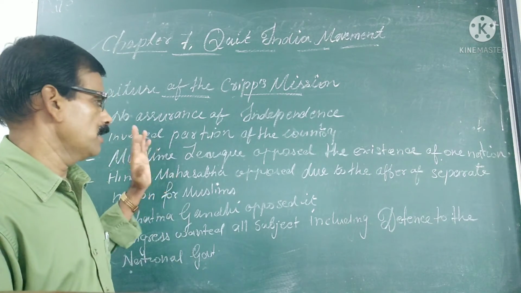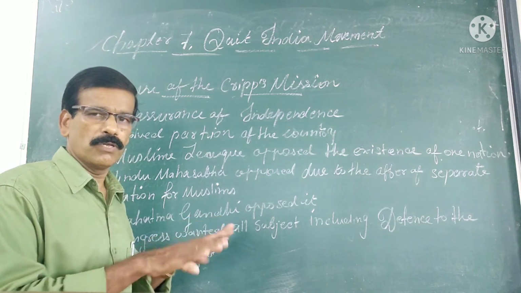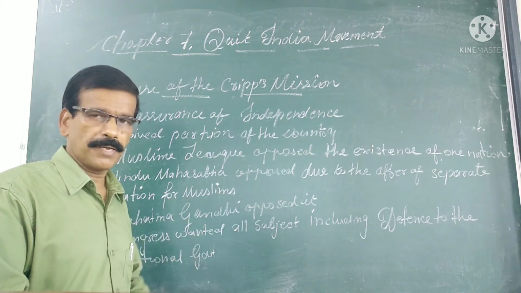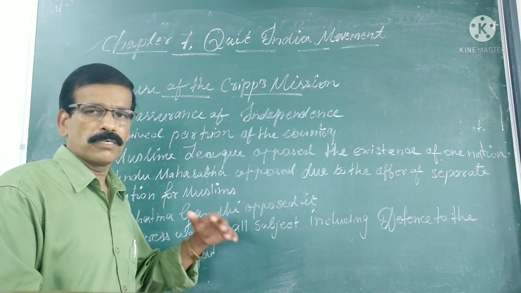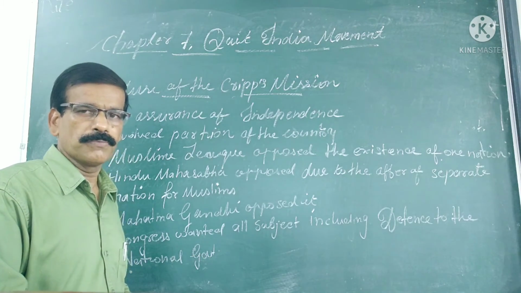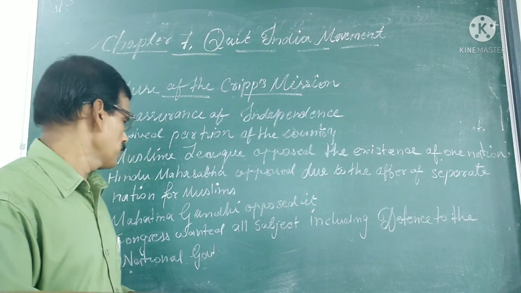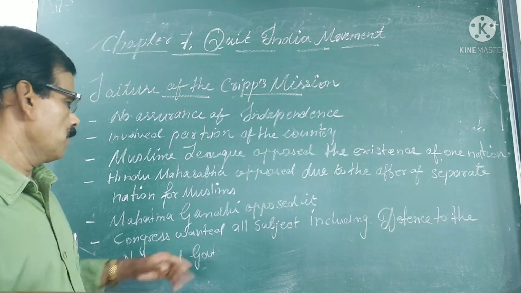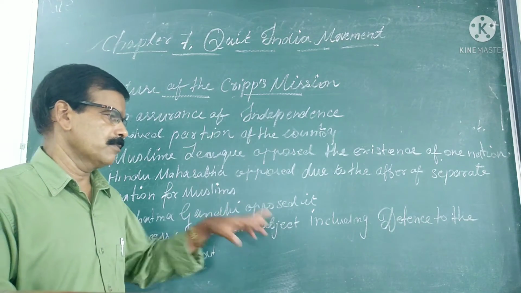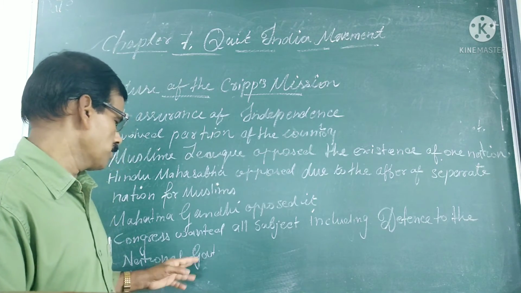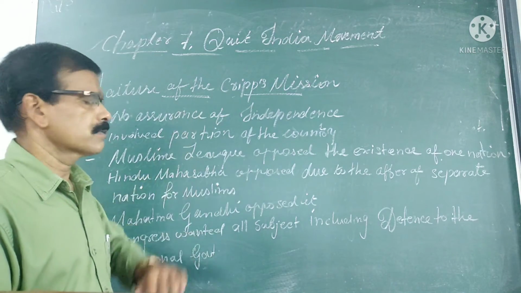Next, the Muslim League opposed the existence of one nation. It means they opposed the creation of only one nation, India. They wanted a separate nation. Next, the Hindu Mahasabha also opposed the Cripps mission proposals because there was a possibility of dividing the country into two. Next, Mahatma Gandhi also opposed this. Next, the Congress wanted all subjects, including defense, to be included in the national government. So these are the main reasons for the failure of the Cripps mission.